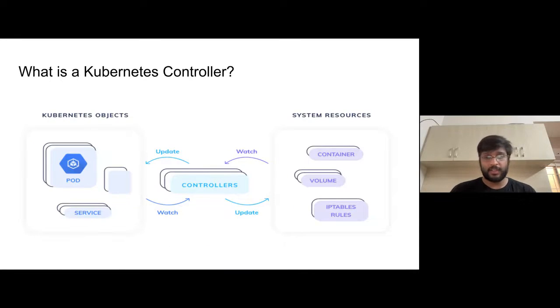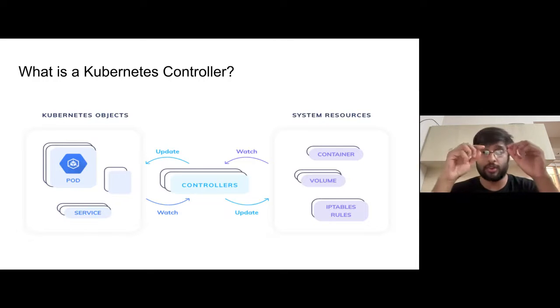So then what is a Kubernetes controller? Kubernetes controllers are essentially what the Kubernetes API uses. That's what works in the background to do all of this. That's what runs the code to reconcile, essentially. So if you think back to the Kubernetes architecture, the Kubernetes API is the central hub where all communication is centralized.